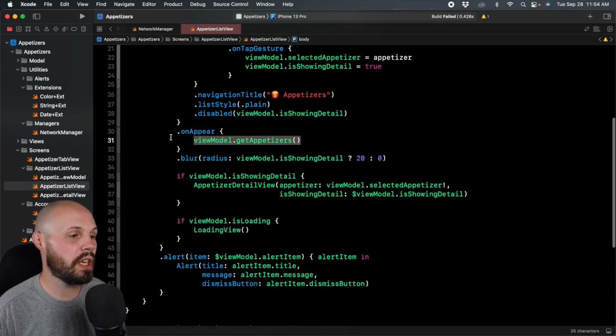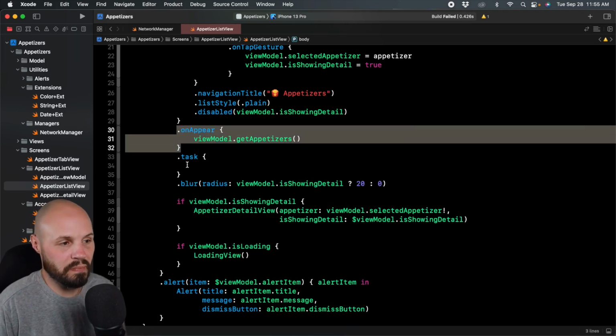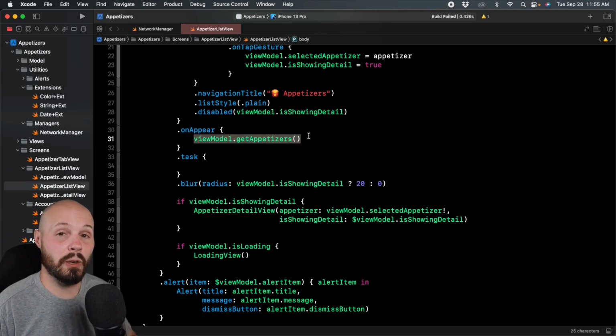So there's a new thing called .task, which is very similar to onAppear, and it's basically meant specifically for this thing where you come to a new screen and you're making a network call.